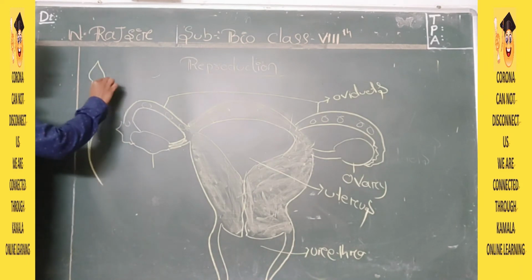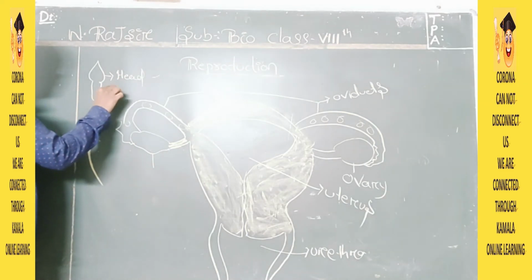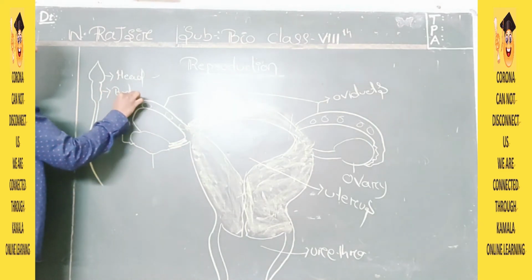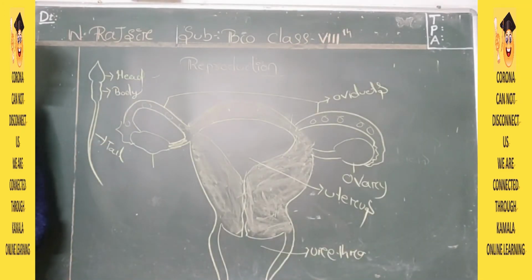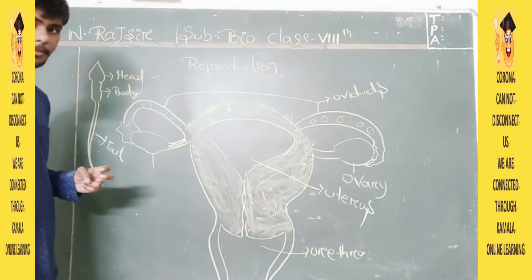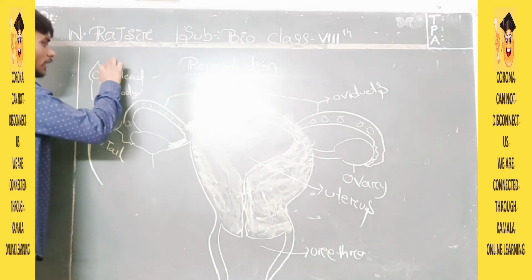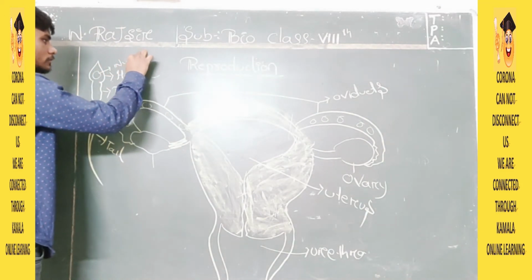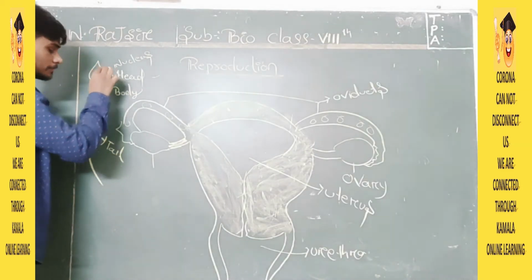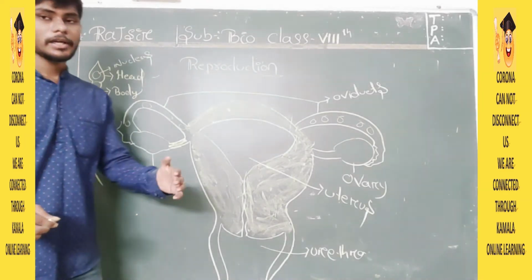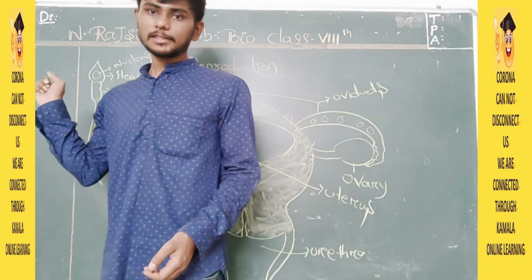Sperms have three important parts. First is the head, second is the body, and third is the tail. Head will contain all the genetic information, so it contains the nucleus. Body contains mitochondria, which will provide nutrition to the sperm, and the tail helps to float, helps to move, helps to locomote. So this is the structure of sperm.